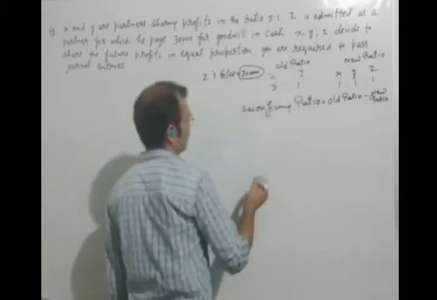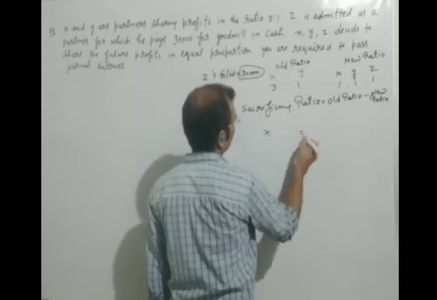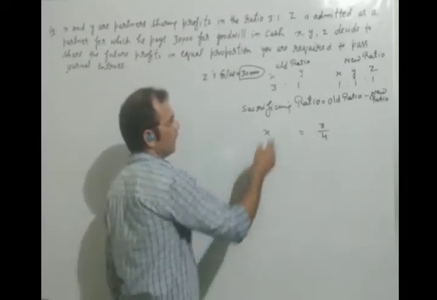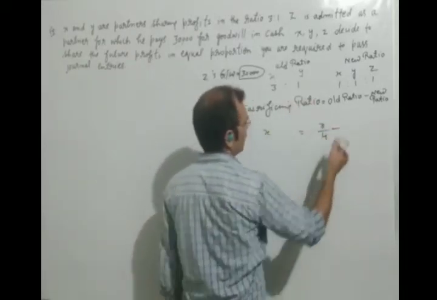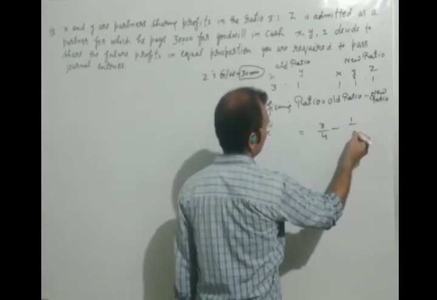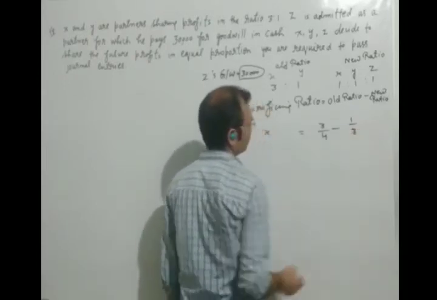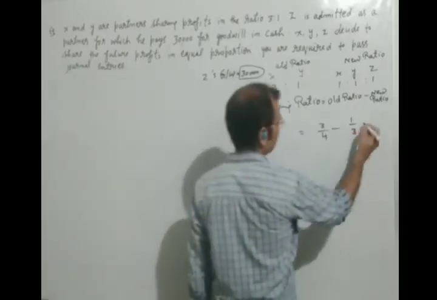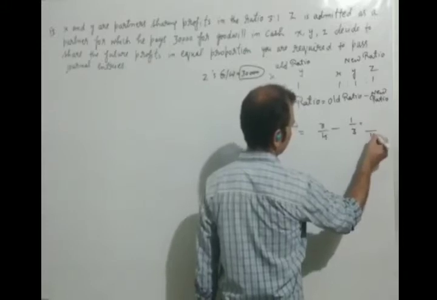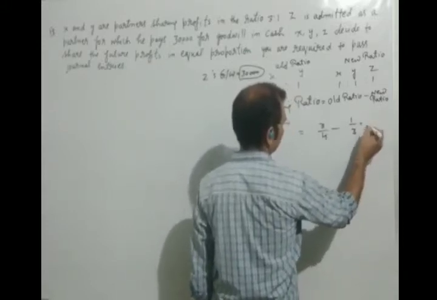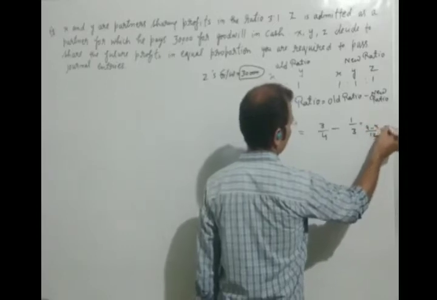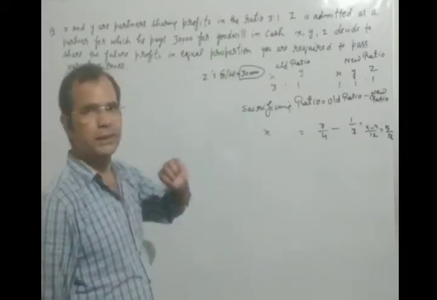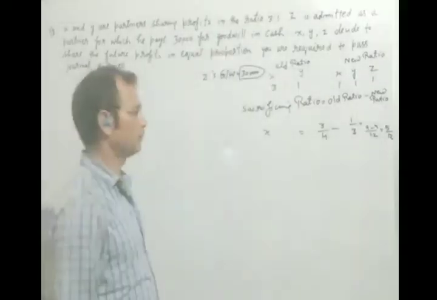What is the old ratio of X? 3/4, minus the new ratio of X, 1/3. Now we will solve this. 5/12 will come. This will be the sacrificing ratio of X.